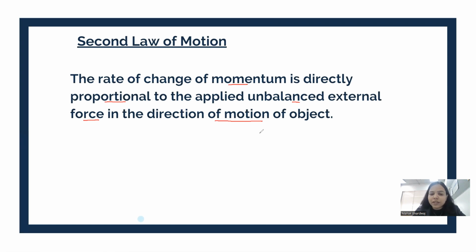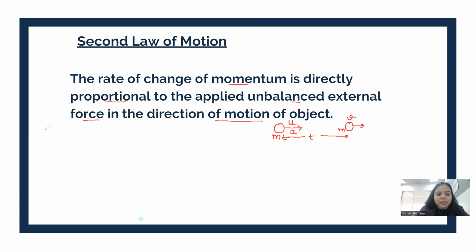Let's see how we can do it mathematically. Let's say we have an object whose mass is m. It is moving with an initial velocity u and uniform acceleration a. After some time t, its final velocity becomes v.